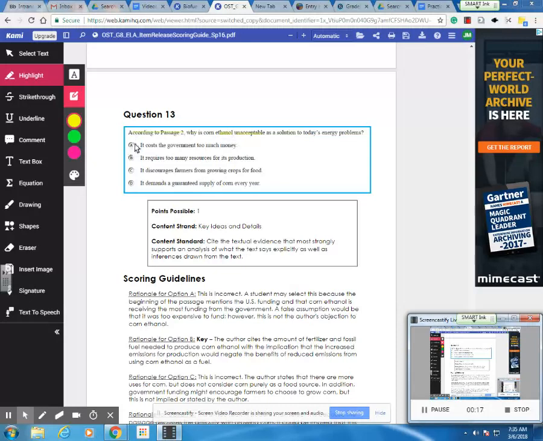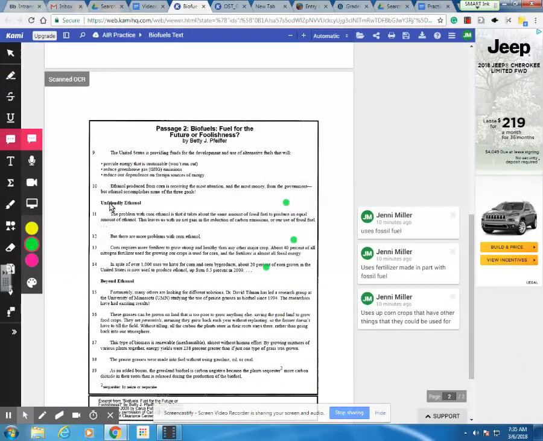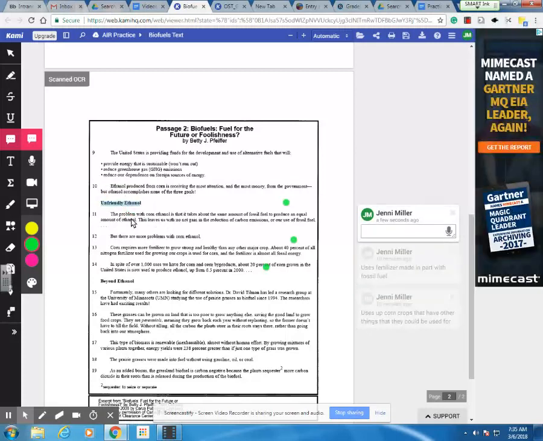So you want to start by highlighting "according to passage 2" so that we're looking at that passage and not passage 1. And then "why ethanol unacceptable solution." This is one of those where we're going to have to go back to the text and double check our answers carefully. So the first thing I did was go to the section that discusses the problems, and I made Post-it notes,